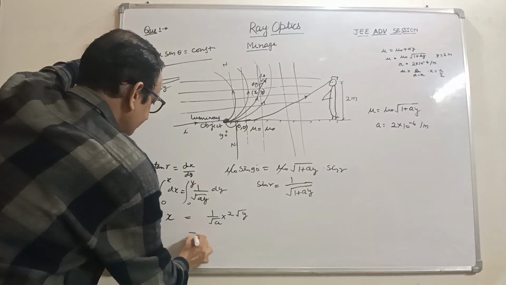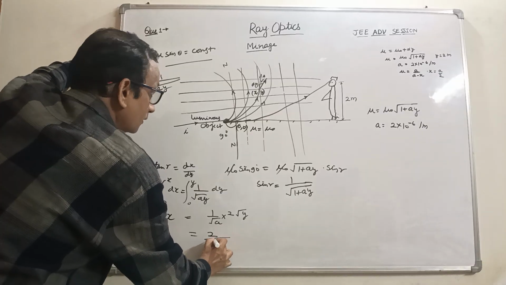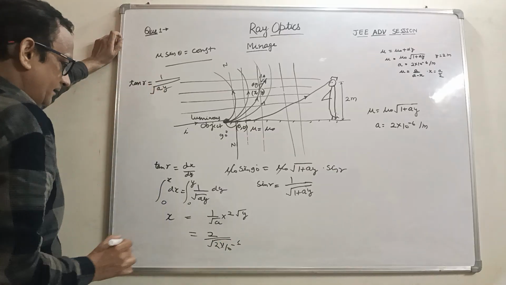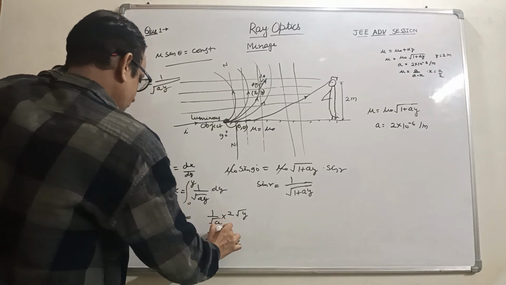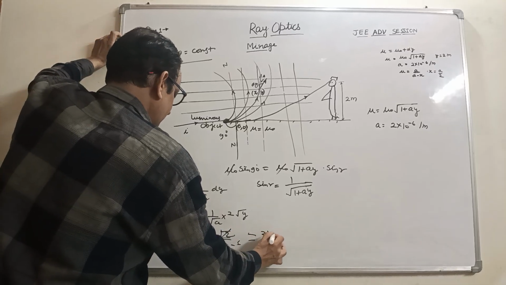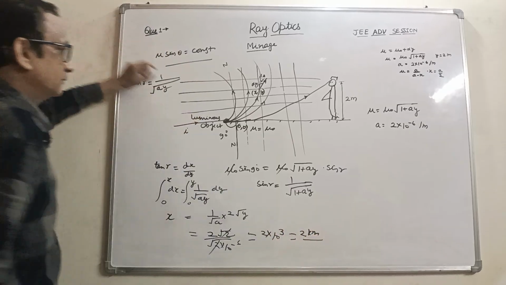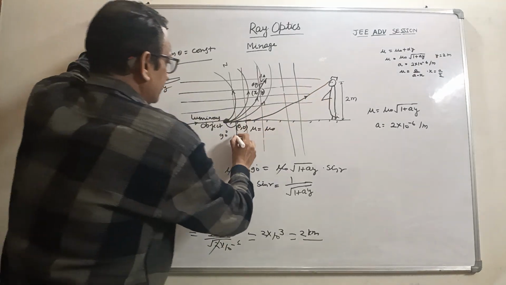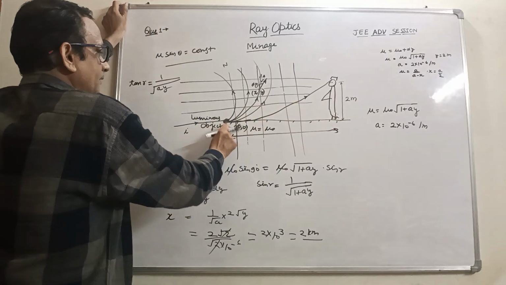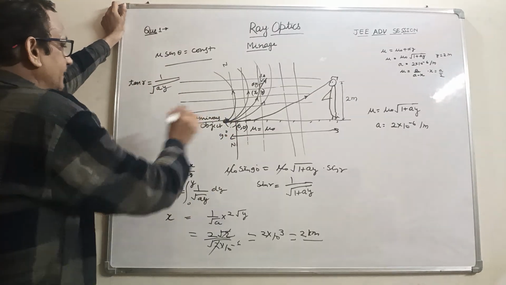So putting the value here, this becomes 2 into 10 raised to power minus 6, root 2 cancels out, this becomes 2 into 10 raised to power 3. This becomes 2 kilometer. So the person standing here sees the luminous object on the road at a distance of 2 kilometer.